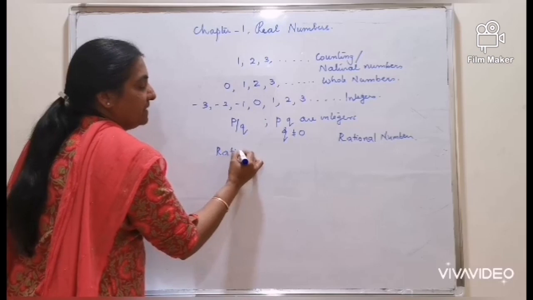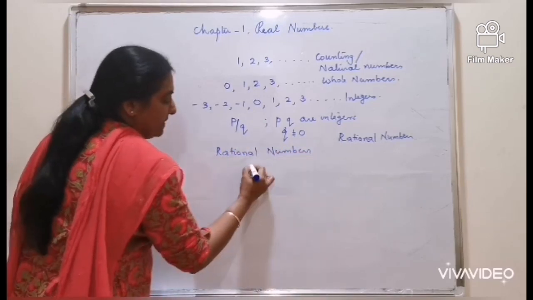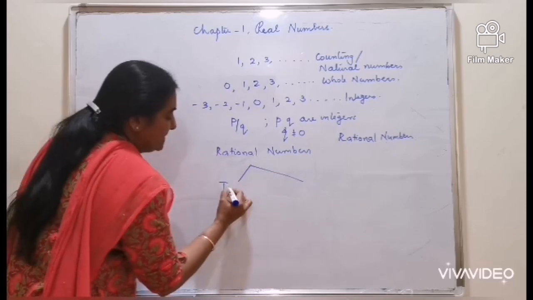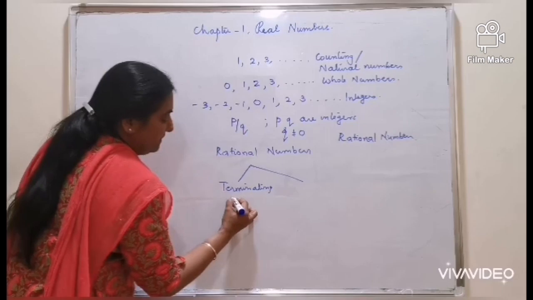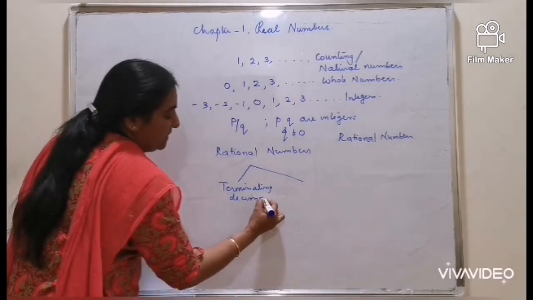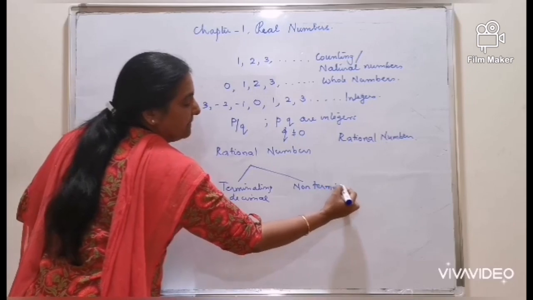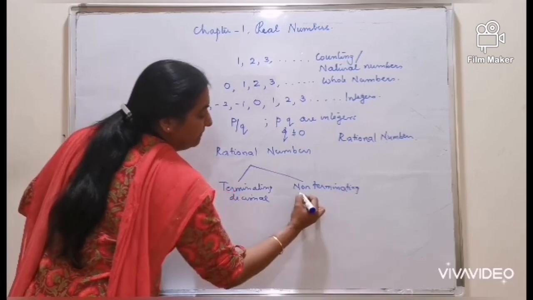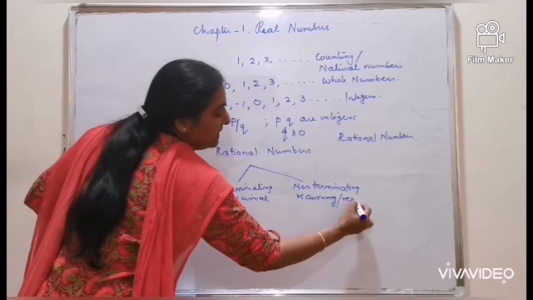Any rational number can be expressed as a terminating decimal or a non-terminating recurring decimal. Recurring or repeating decimal.